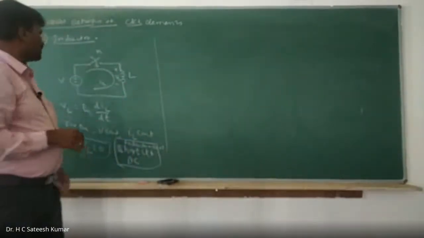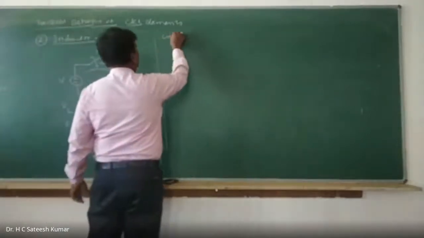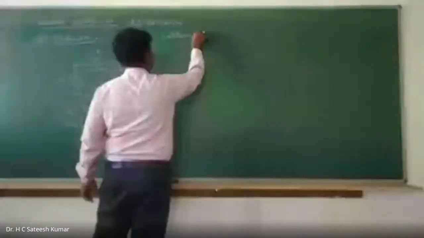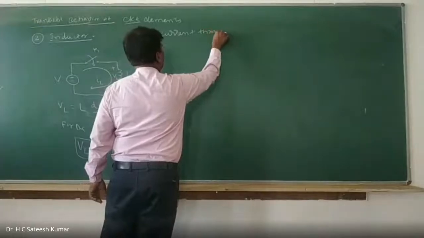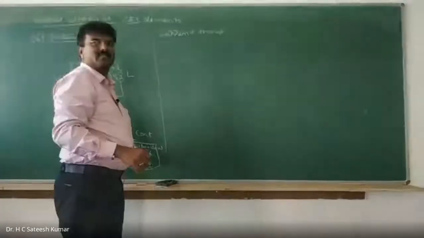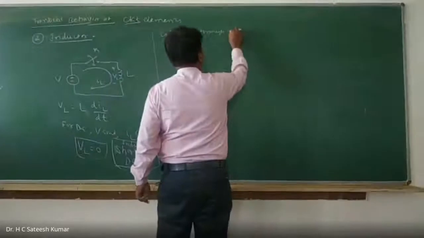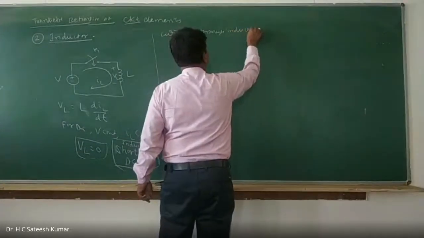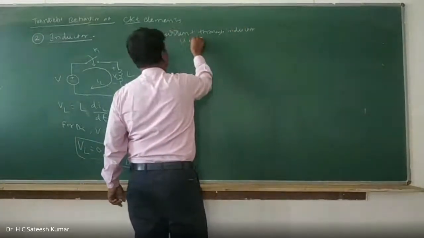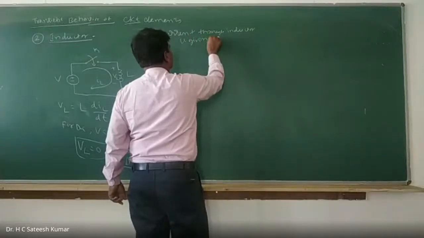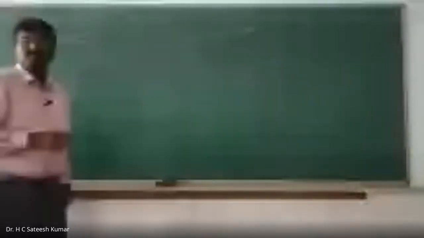The current flowing through the inductor is given by...